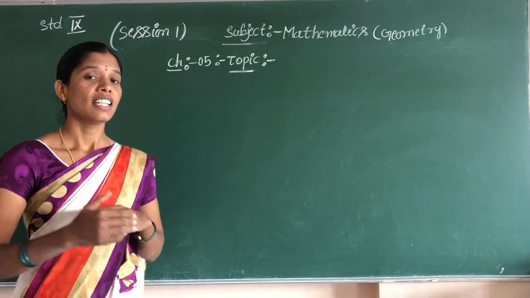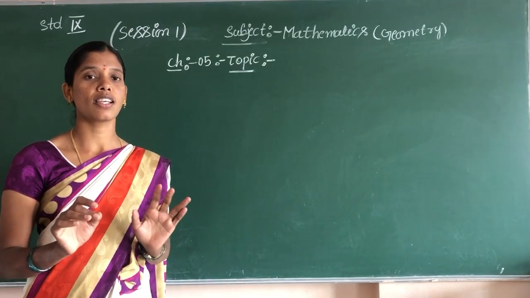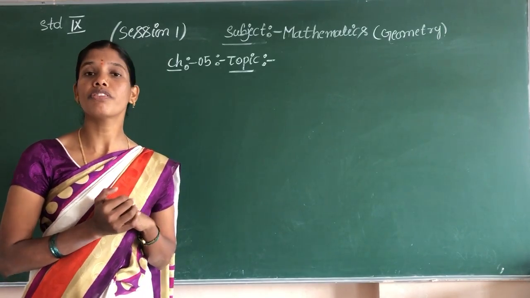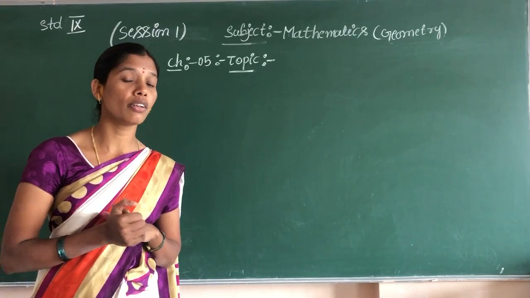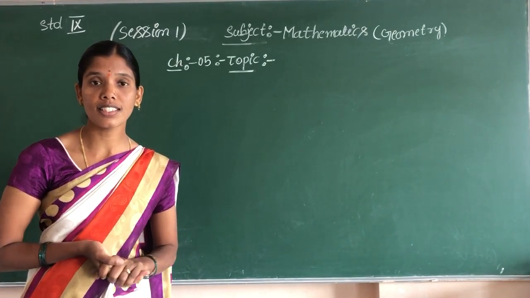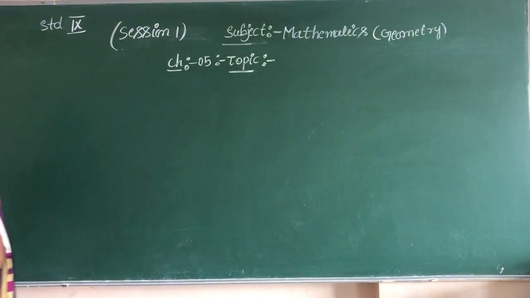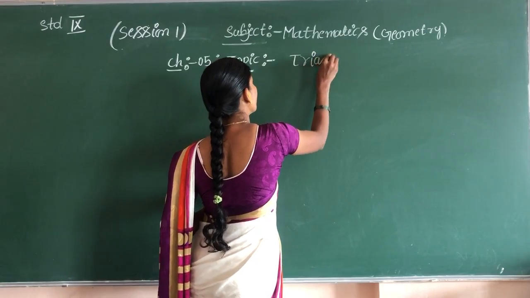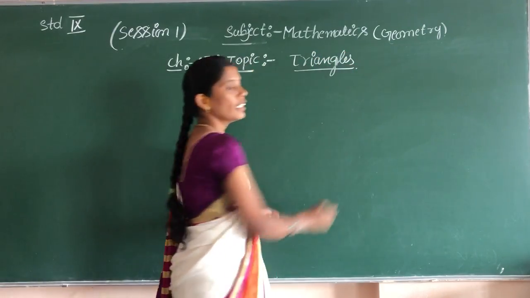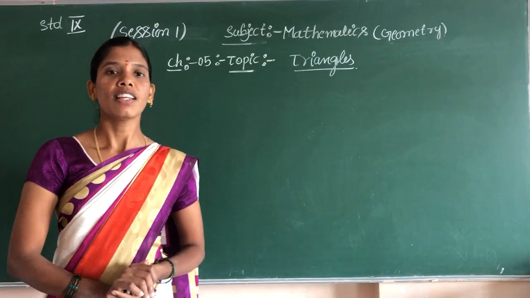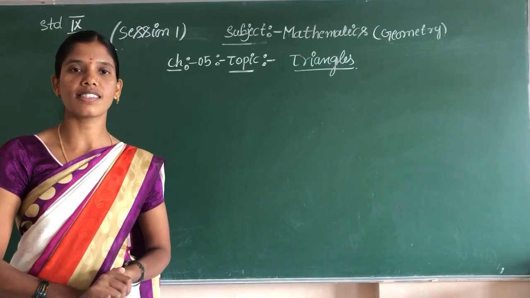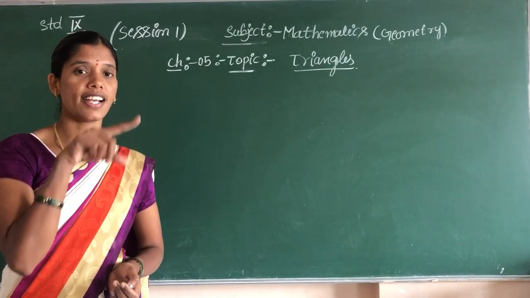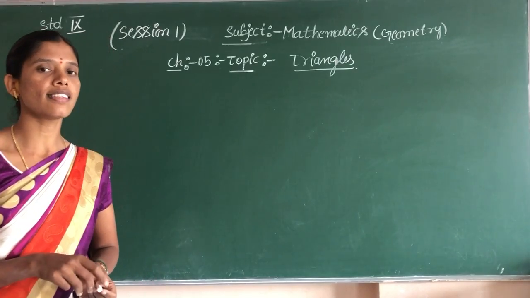But in this session we don't discuss four sides. We only discuss closed figures having three sides. Which figure is that? Say it, children. What are triangles? The topic is triangles. A triangle is a closed figure with three sides, three angles, and three vertices. Tri means how many? Three. Three-sided closed figures are called triangles.